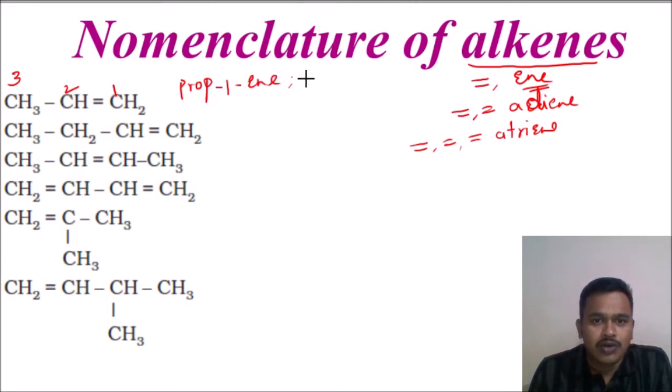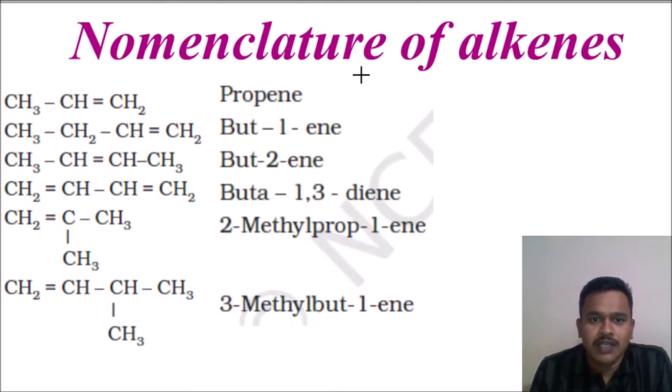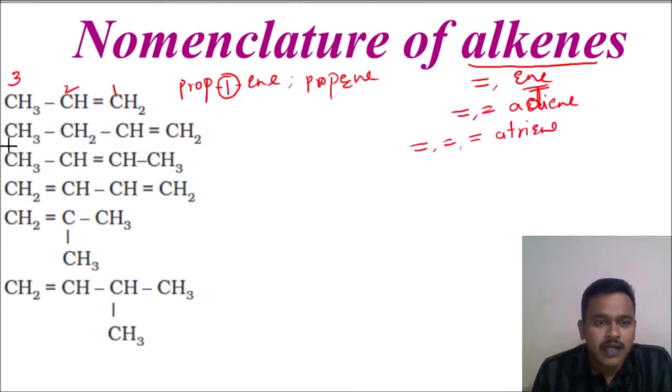Otherwise you can also write propene. Not mentioning the numbering is not a problem, because here the double bond, whether you number from this side or this side, will get position 1 only. So here the 1 is not that important. Propene is okay. The name is fine. And we will write the next one.